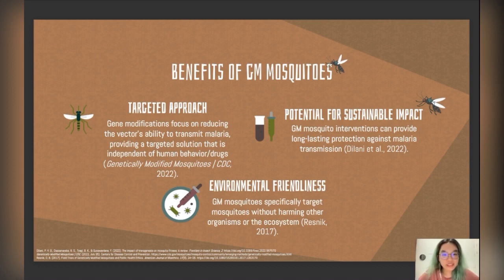Now, let us discuss the benefits of GM mosquitoes. The combination of gene drive and CRISPR-Cas9 provides a targeted approach by modifying genes related to malaria transmission. By focusing on the mosquito vector rather than the human host, we can reduce the transmission rates without relying solely on human behavior or drug treatments. GM mosquitoes can specifically target the mosquito population without affecting other organisms or causing harm to the ecosystem.